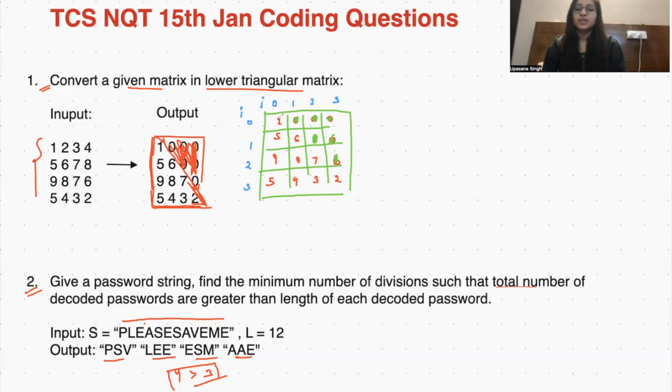Now observe where the actual thing starts changing. In the first row, for 0, 0 we have the number. When i was equal to j, we have the number.